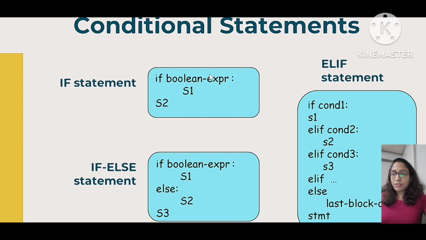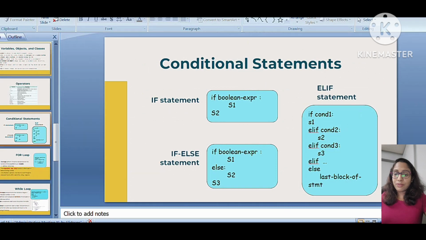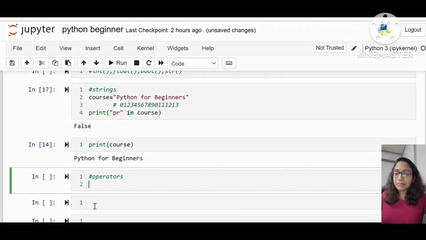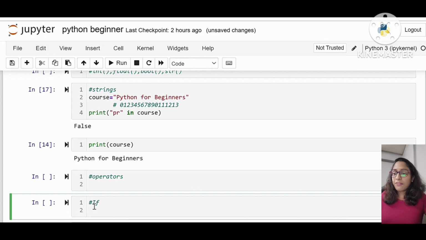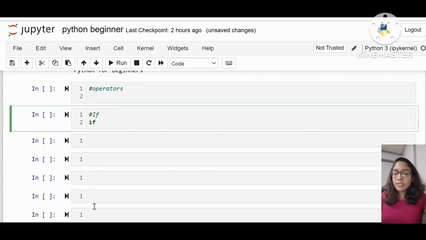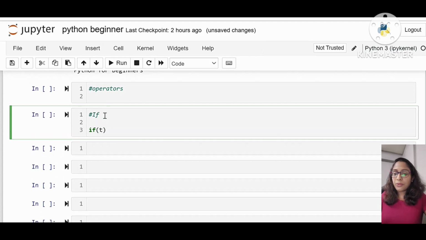So just coming to the Jupyter notebook to show you, that's easier to understand. So I'm writing the first condition as if, in bracket, I'm just setting temperature is equal to 30.